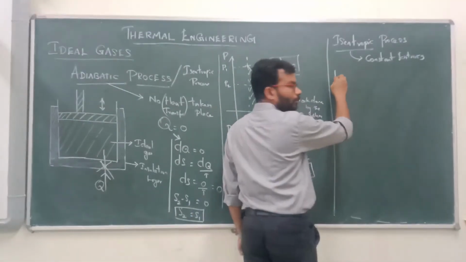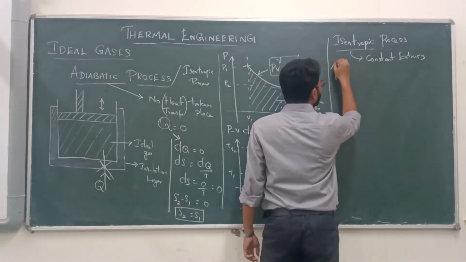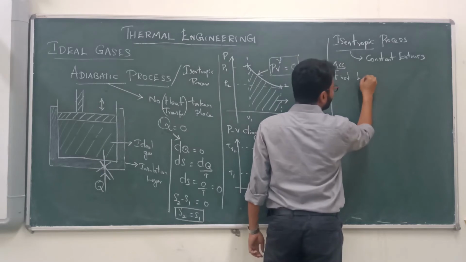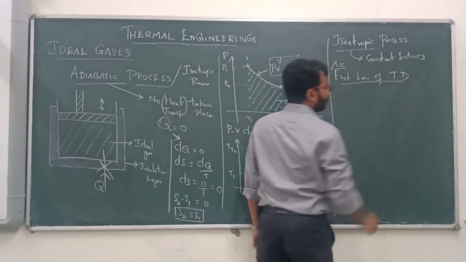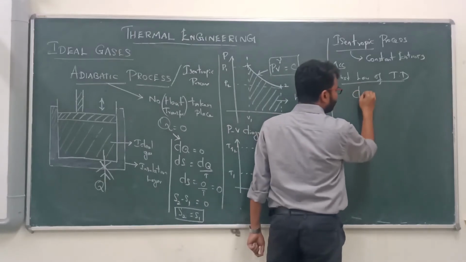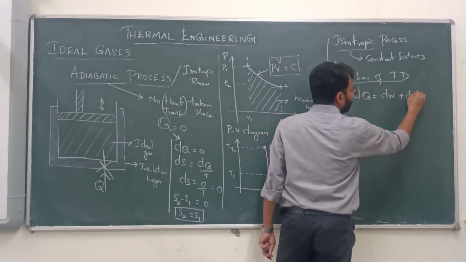Now we are going to the first law of thermodynamics. According to the first law of thermodynamics, what is the equation? We know that dQ is equal to dW plus dU.